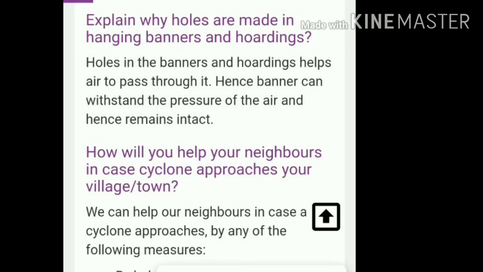Now, some extra questions which are frequently asked. Explain why holes are made in the hanging banners and hoardings, as we have seen. How will you help your neighbors in case a cyclone approaches your village? Would you like to buy a house without having a ventilator? These questions are frequently asked, but you must be aware of the reasons behind them.